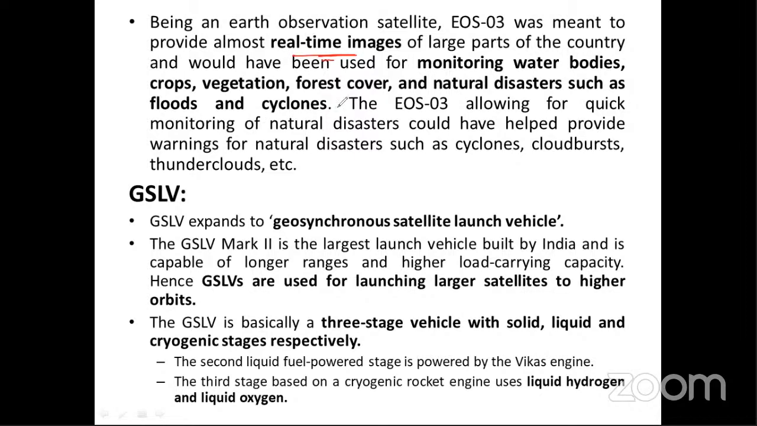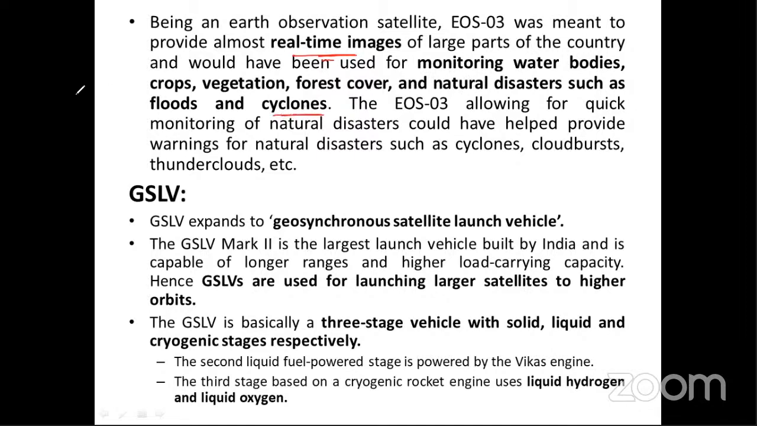Okay, real-time images of large parts of the country would have been used for monitoring water bodies, like the melting of glaciers, which is a consequence of climate change. Also how a river changes its path. We know some rivers, like the Kosi river, is called the Sorrow of Bihar, and the Damodar river is called the Sorrow of Bengal. So how these rivers are changing course, water bodies, type of groundwater availability, every type of information we will get: crops, vegetation, forest cover, natural disasters such as flood and cyclone.